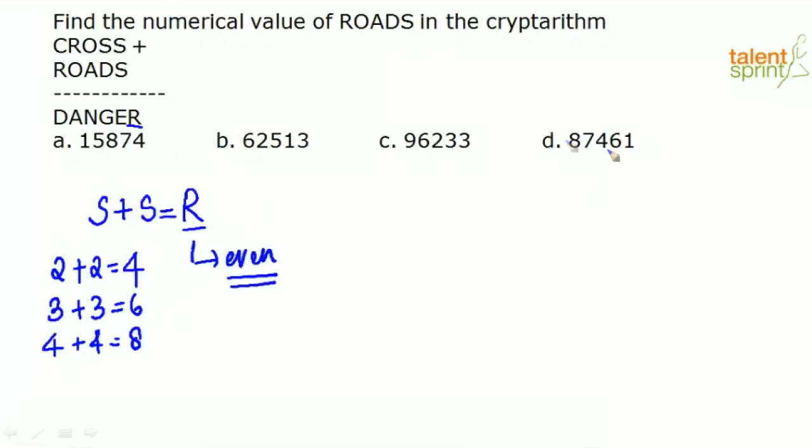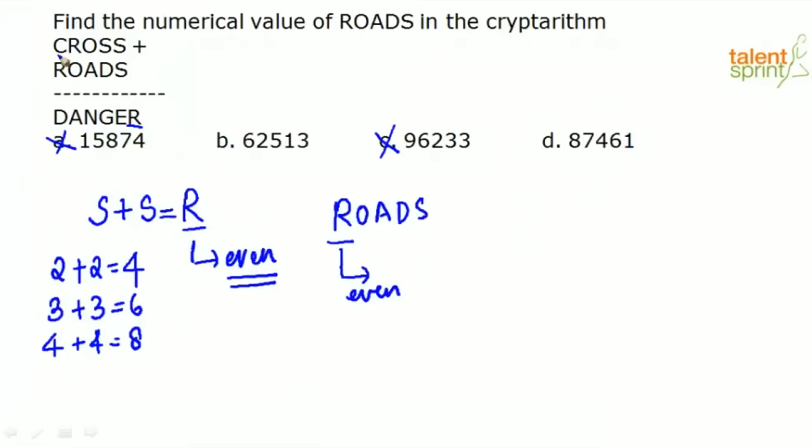Now look at the options given. Which is the even number here? Obvious, right? Here we have to find the numerical value of ROADS. We already know that R is an even number. Now, in which of these options is R an even number? Option B and option D are both possible, and I can clearly say option A and option C are not correct. So I've already eliminated two options. Now I am left with two options, and I have to narrow down on which option is correct.